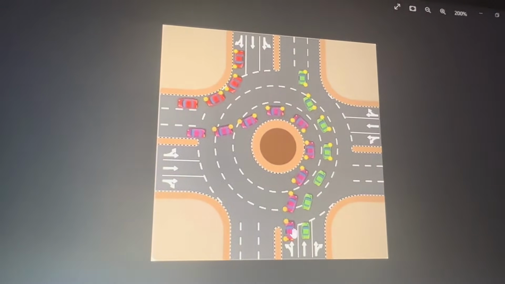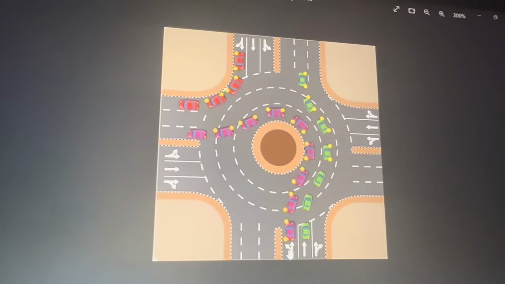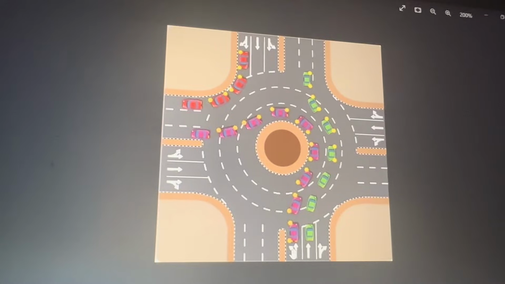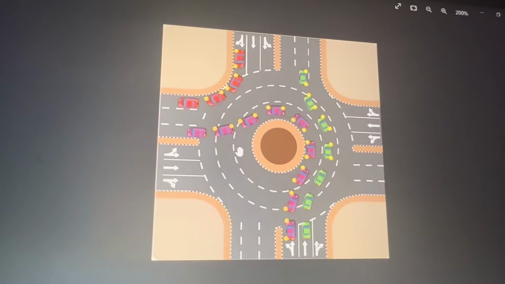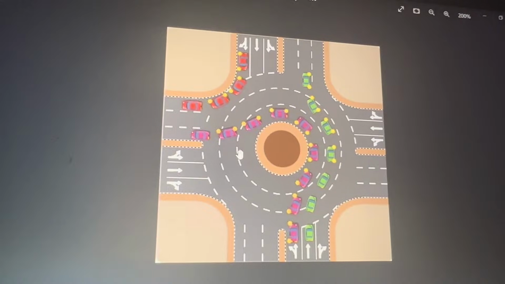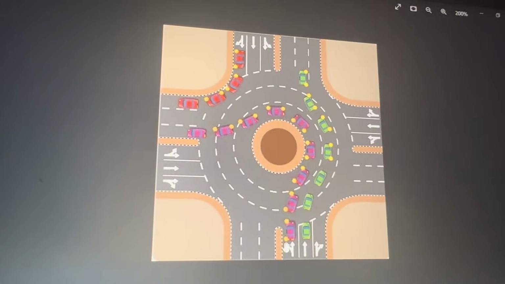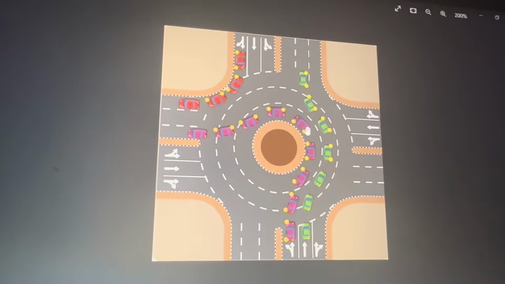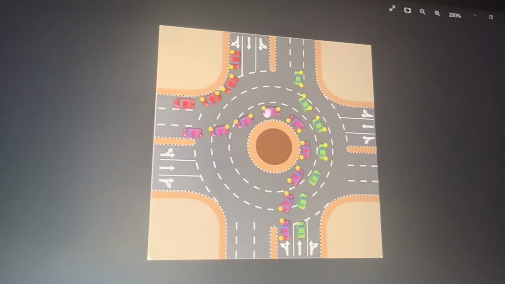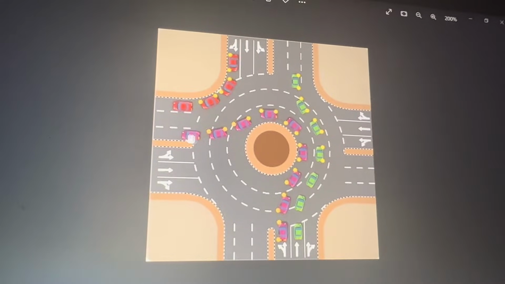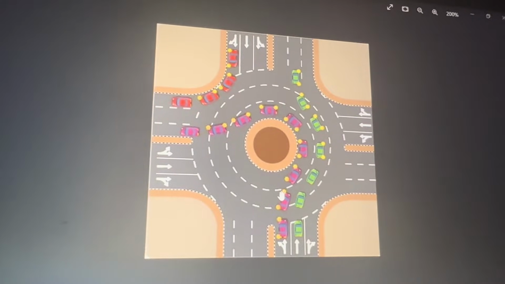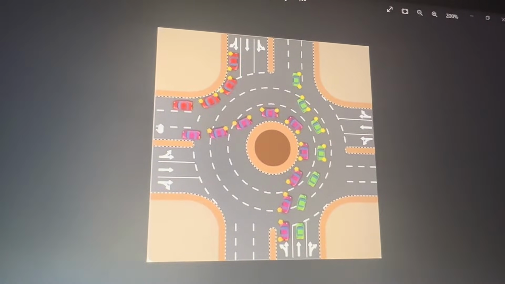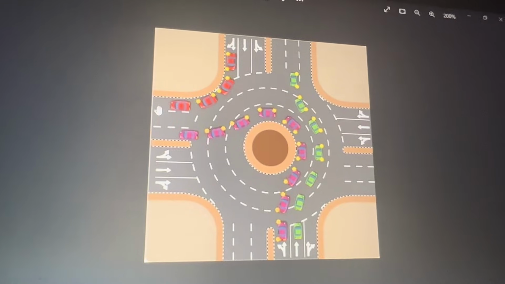So for the left and the U-turn, you use only the extreme left line. You need the indicator left 100 meters before the roundabout, and you need 3 lines free from your left side. 1, 2, 3. When the whole roundabout is free, then you enter the roundabout with the left indicator. When you reach here at this corner, you put the indicator right and exit the roundabout from the same left line. This is your left. So after exiting the roundabout, in the test, you need to go back to your training line, the extreme right line.